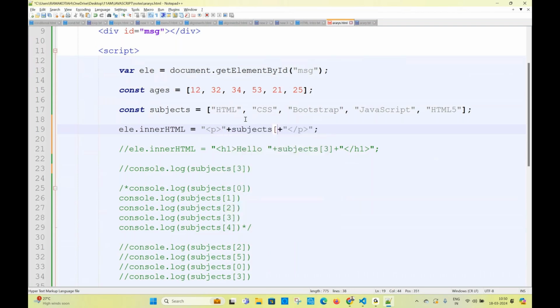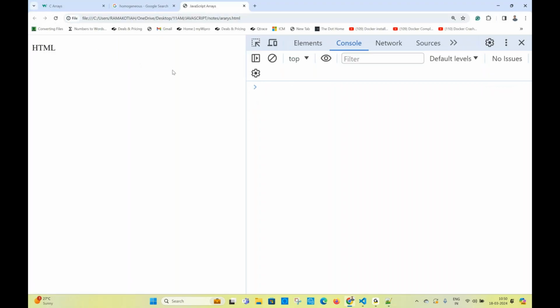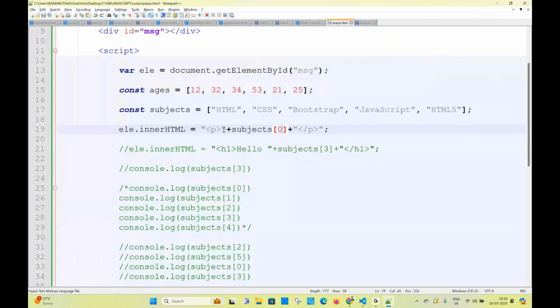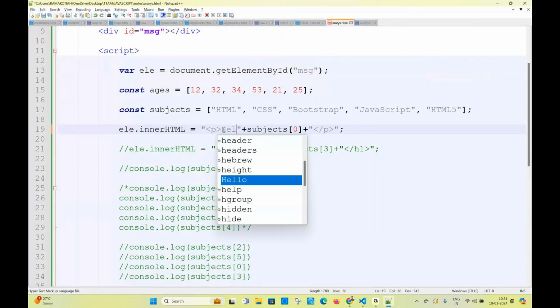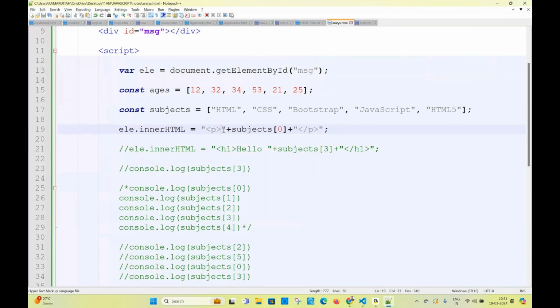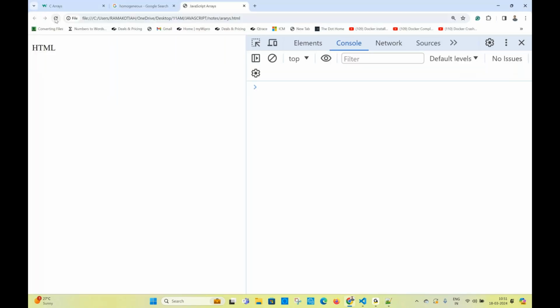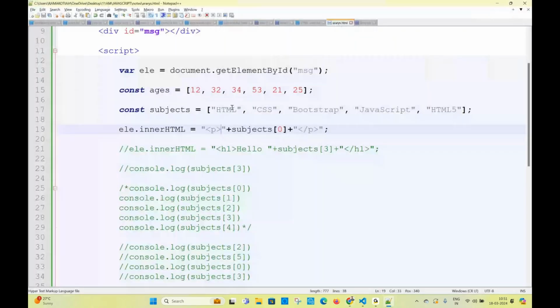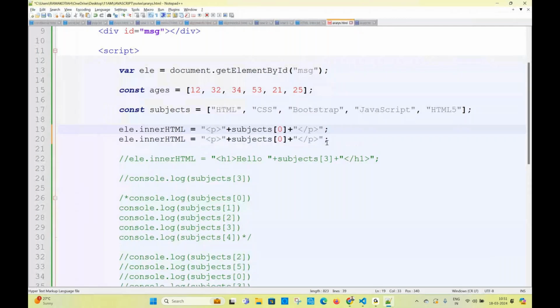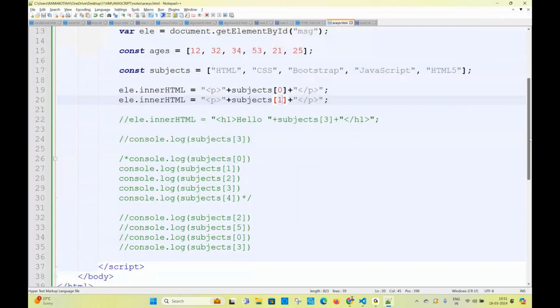What is the output I can see? HTML on the screen, just HTML. We are not writing hello here. If you want to write hello, you can, no problem. I'm not writing this, just the subjects only. Then what's the output? CSS, sir? HTML, CSS, sir? Okay.